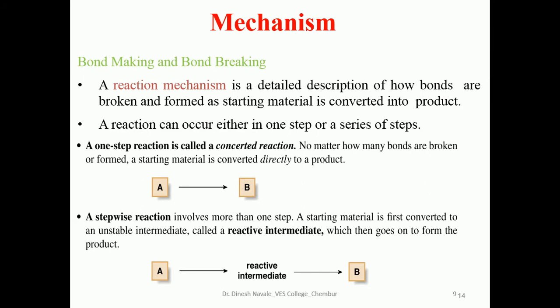But sometimes intermediates can form. In this case, the same reactant will be converted into the product, but in this step there is a formation of one reactive intermediate. That means the reactant will first be converted into the intermediate, and then the reactive intermediate will be converted into the product. But in the first case, the reactant will be converted into the product directly without formation of any intermediate.